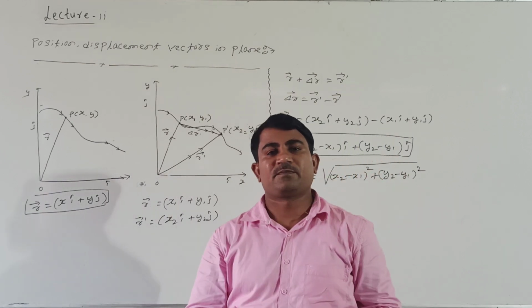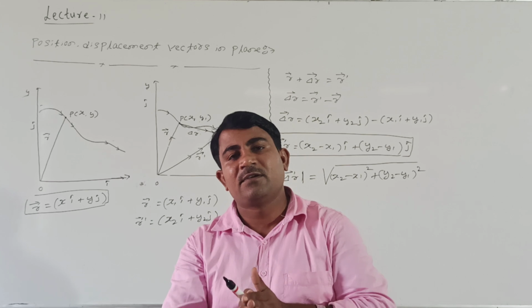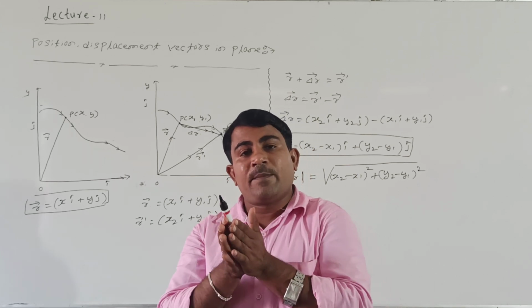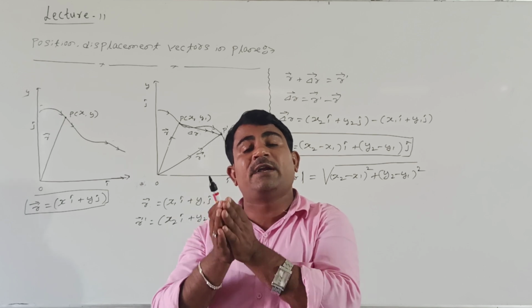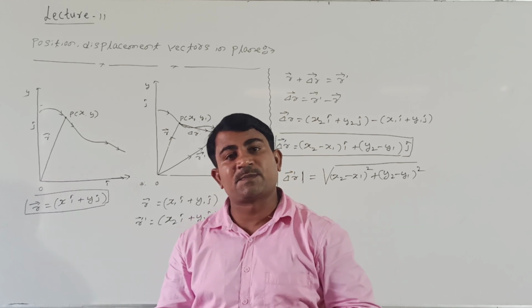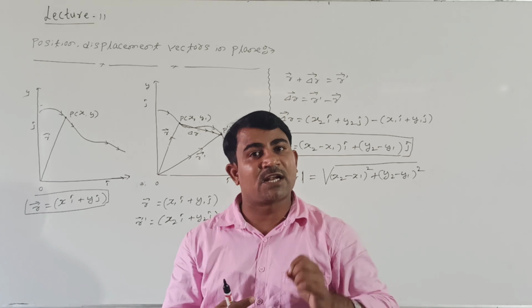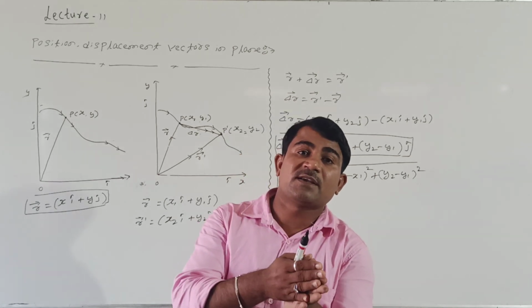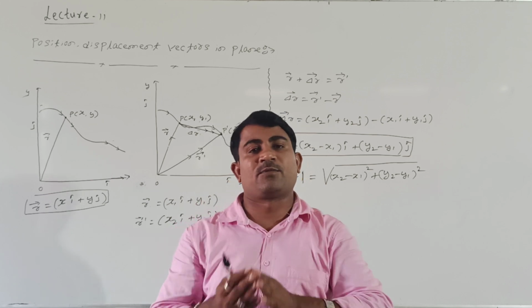Remember this point. In one dimensional motion, the body has the same direction of displacement and velocity. The direction in which displacement is there is the direction of velocity of the body, and that is the direction of acceleration of the body, in the case of a body moving in the same direction, I mean, one dimensional motion.